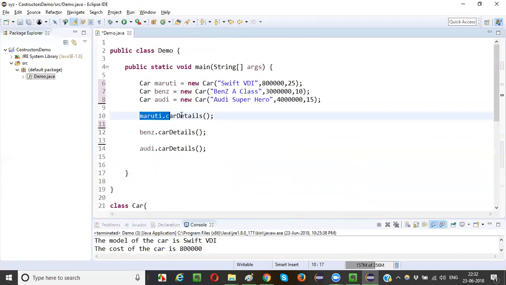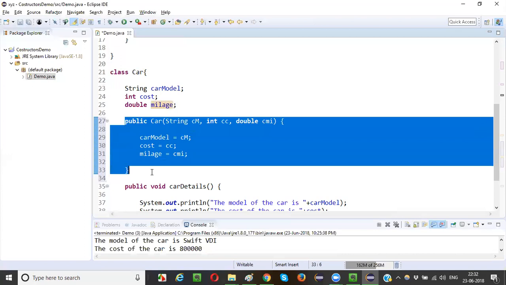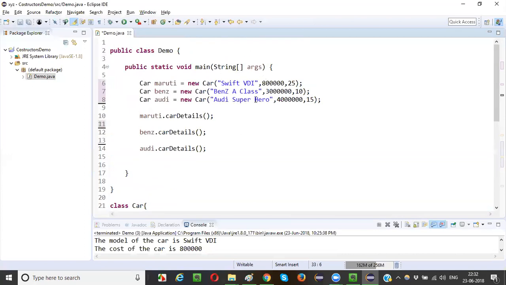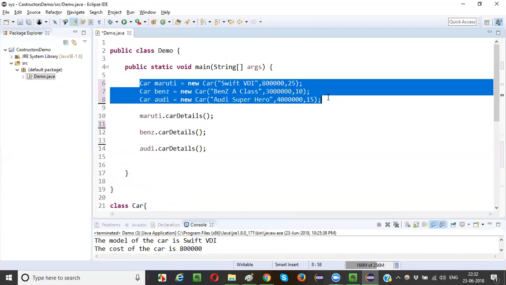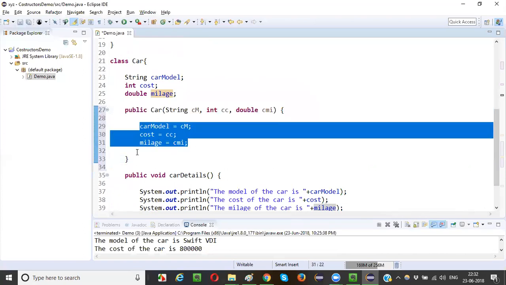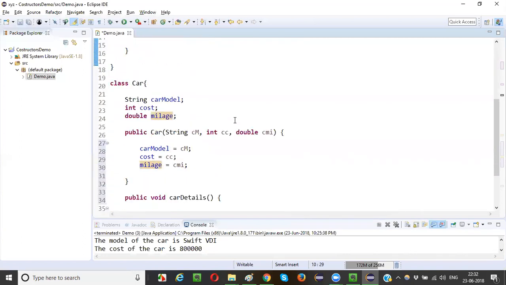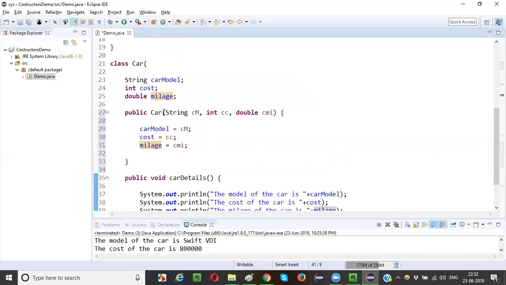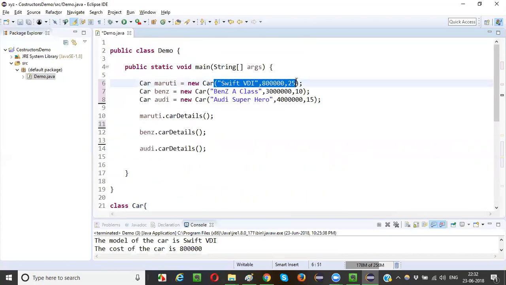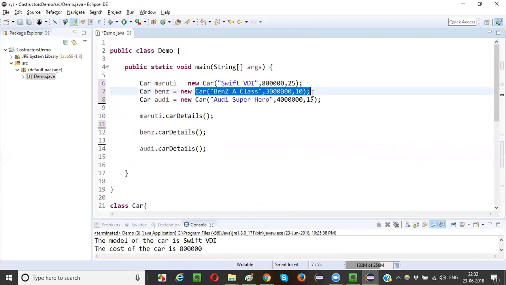So when I call Maruti.carDetails, what will happen? Initialization is already done in this constructor, guys. You don't have to initialize separately now, right? Automatically it is being done. No matter how many objects you create, the same constructor will be called and assignment will be done here. Repetition, reusability kind of thing is coming here, guys. So when I call this carDetails, the car details will be printed as part of the assigned parameters. These are arguments. These will be passed to the parameters of this particular constructor. Second thing is also the same thing.